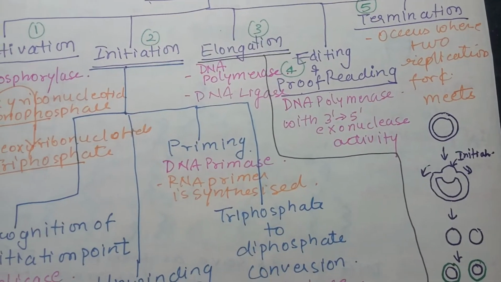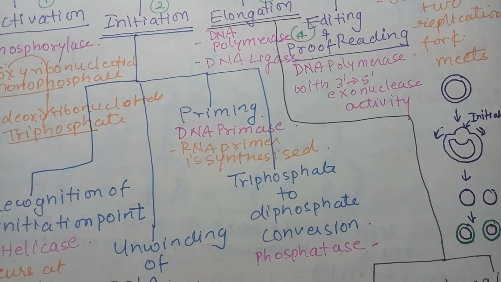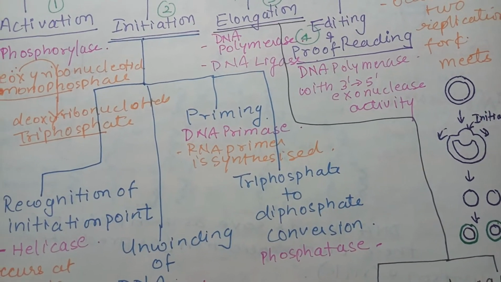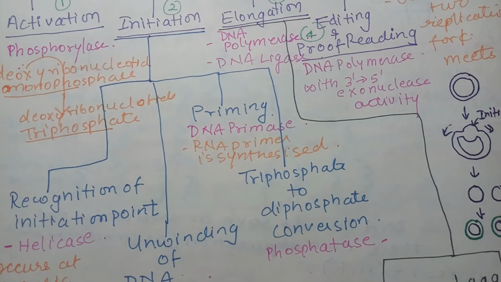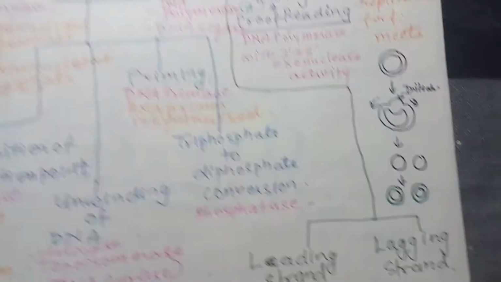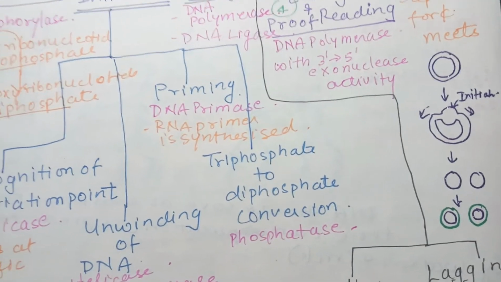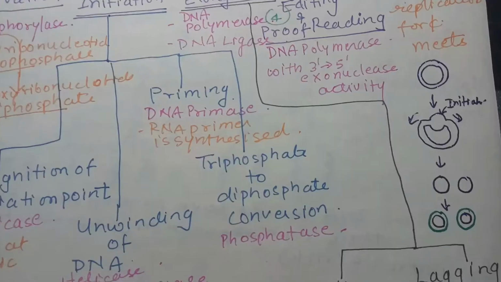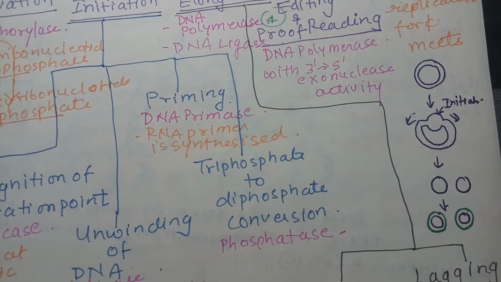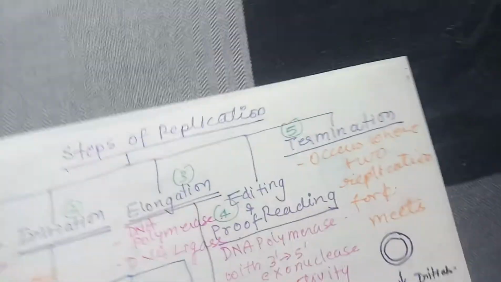The next is priming, that is, formation of an RNA primer on the DNA template, because DNA polymerase, which catalyzes the polymerization, is unable to do polymerization directly on a DNA strand. So first an RNA primer is synthesized, then from the RNA primer it will start its work. Then conversion of triphosphate to diphosphate. The stage comes when these activated triphosphates are used, their energy is used, and monophosphate forms are added to the template, and the diphosphates are removed, or you can say released.